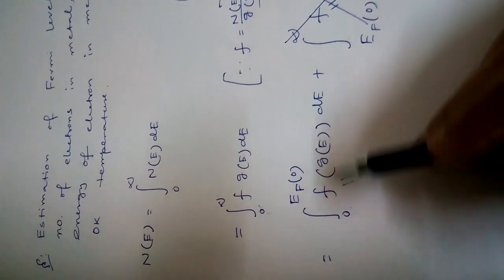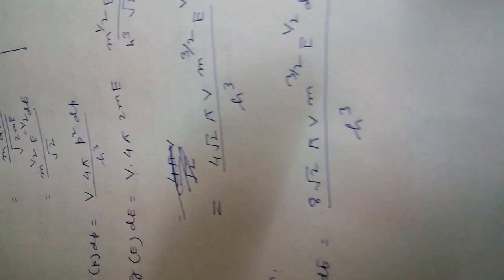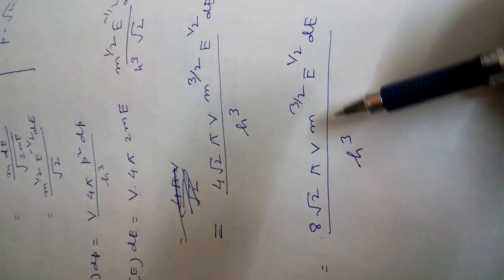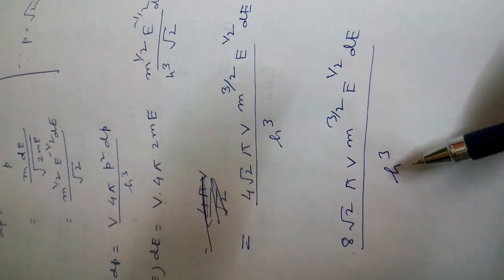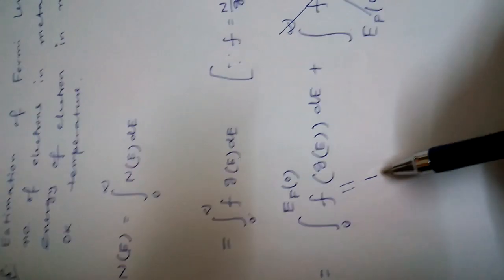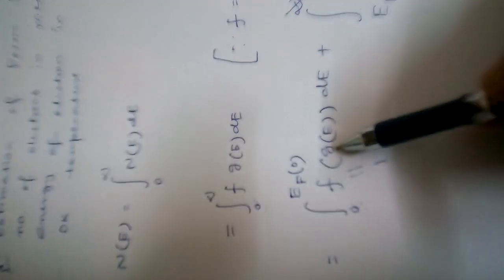Putting F equals 1 and putting the value of G, G means this one: 8 root 2 pi V m to the power 3 by 2, E to the power half, by h cube. In place of G we put this expression, with F equals 1. So 0 to EF0, 1 into G into dE.